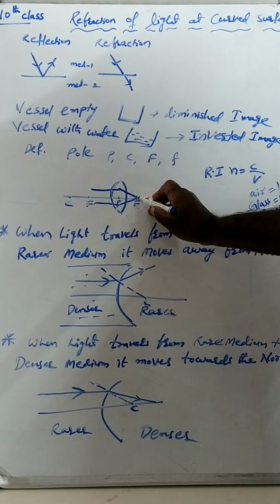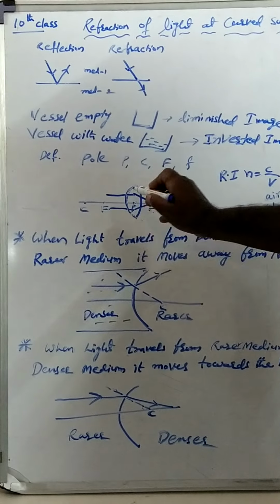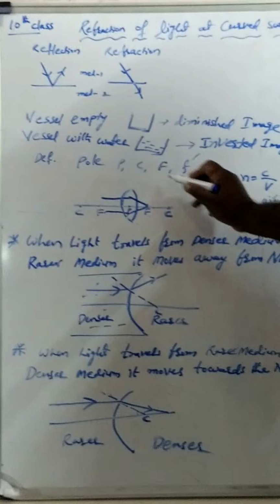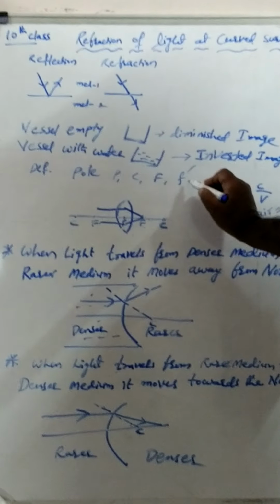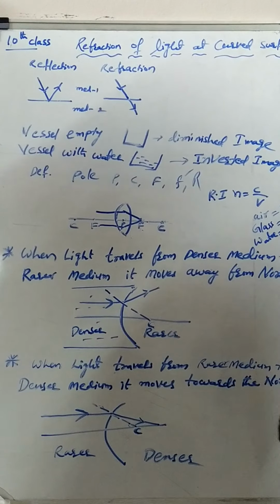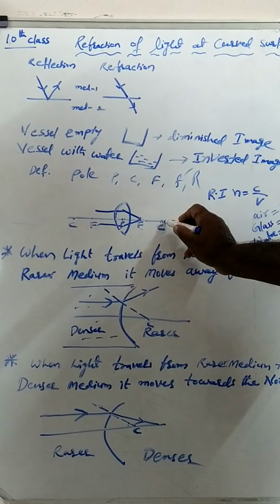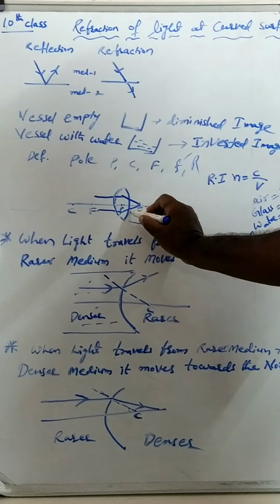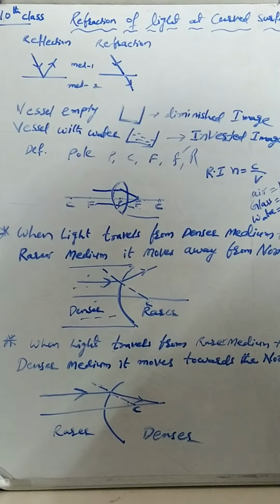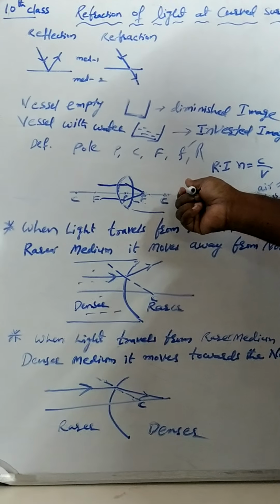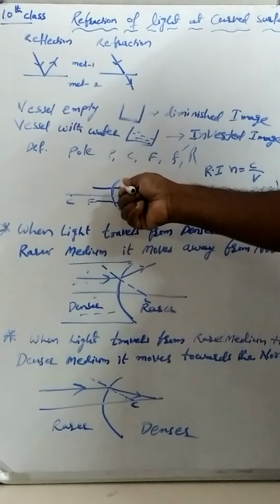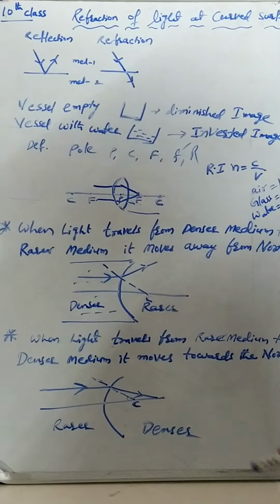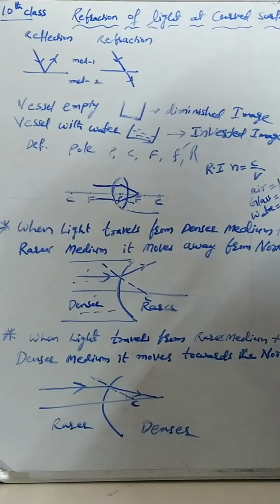The distance between focus and pole is called focal length. So small f means focal length, the distance between pole and focus. C means center of curvature, R means radius of curvature. The distance between pole and center of curvature is called radius of curvature. This is the radius of curvature, and this is the focal length, small f. Similarly, if the light moves in the other direction, you will draw the focal point and center of curvature on the other side.